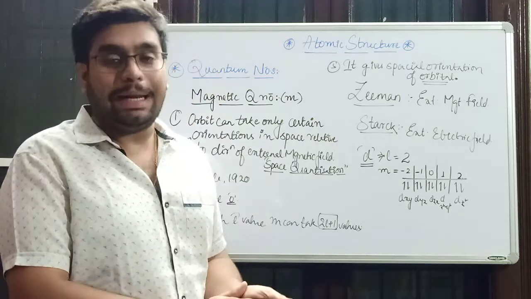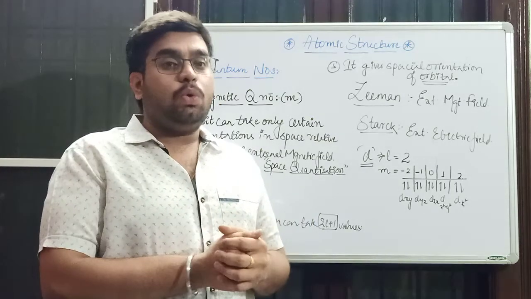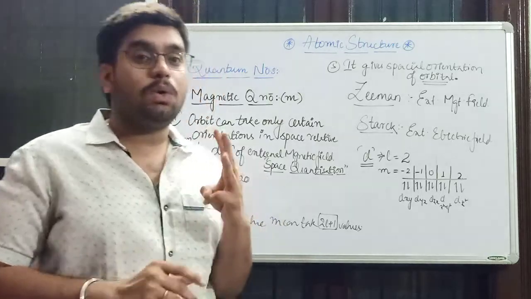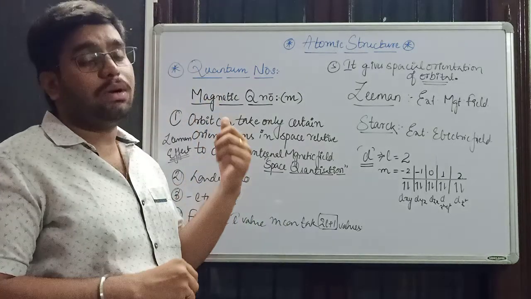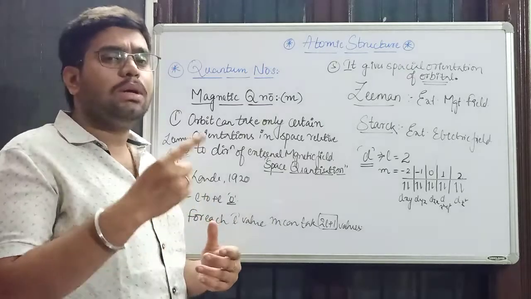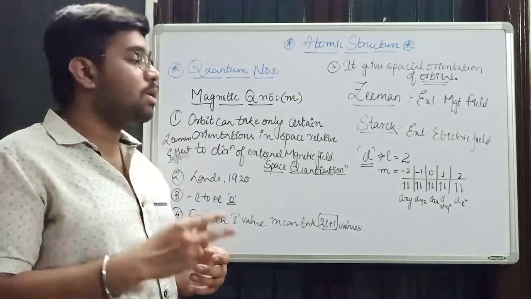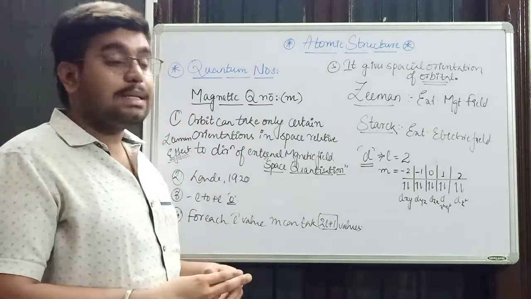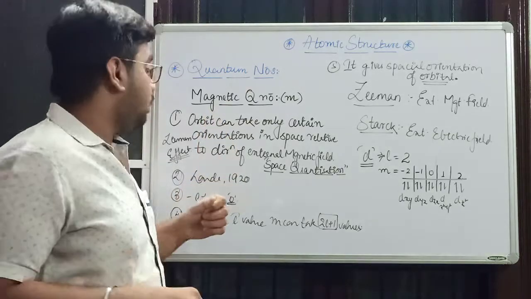Hello friends, welcome back. Now we will be discussing the third quantum number, that is the magnetic quantum number. Till now we discussed the principal quantum number and the azimuthal quantum number. Now we will be discussing the magnetic quantum number.